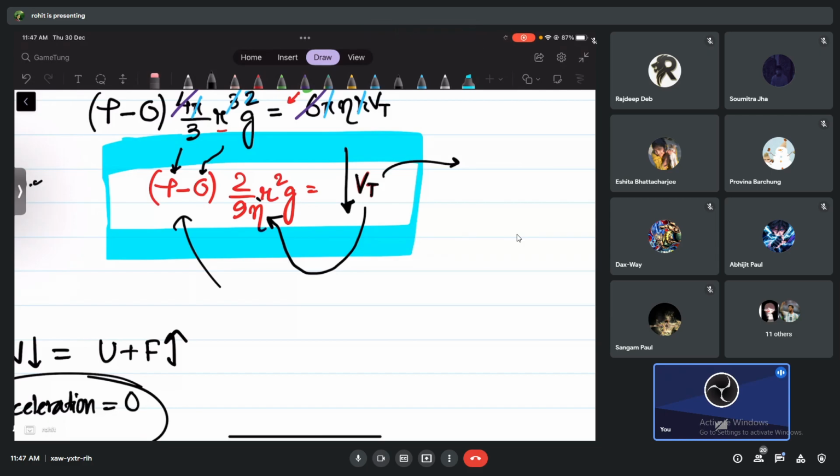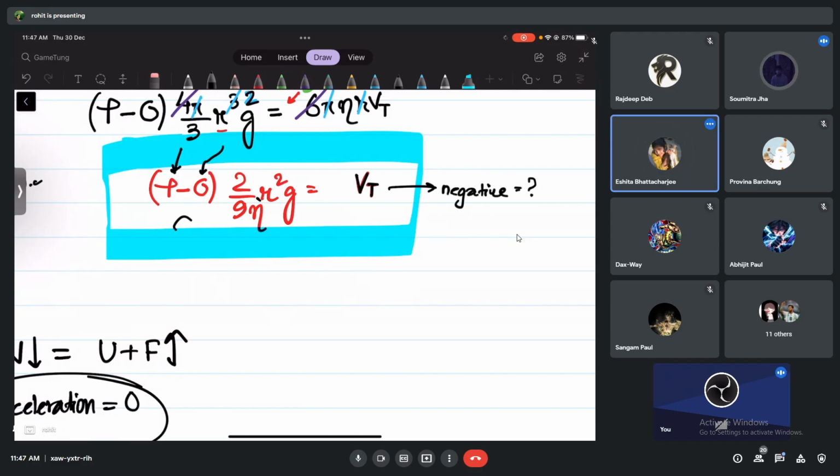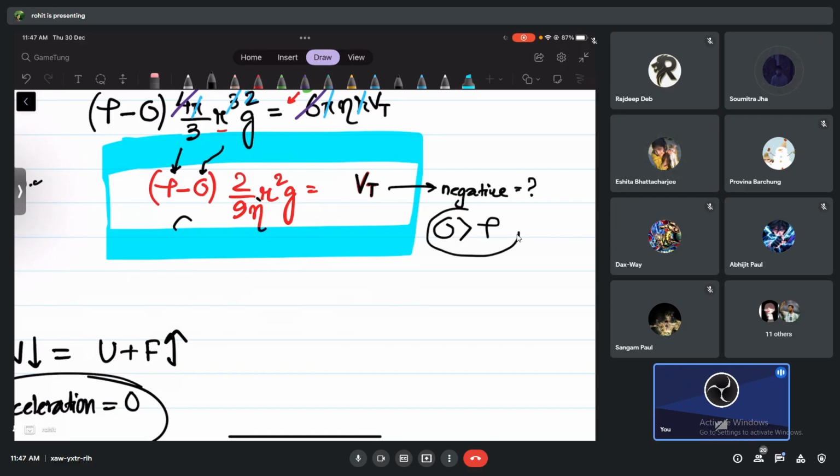But can this terminal velocity be negative or not? Tell me, guys, looking at the formula. Can it be negative? Yes, sir, if sigma is greater than rho. And what does it mean? It means that the liquid or the fluid is more dense than the solid spherical body. Then obviously, instead of going down, the spherical body will go up. That's the meaning of negative velocity.